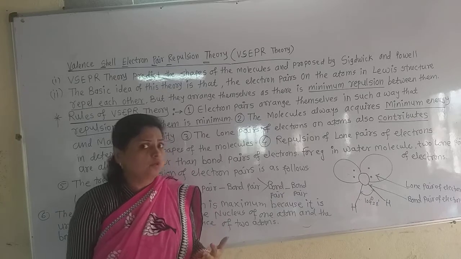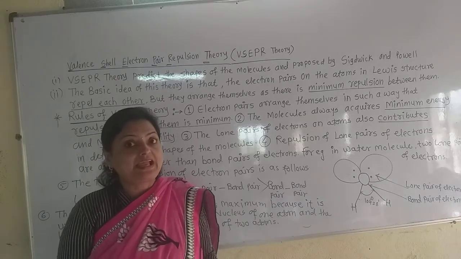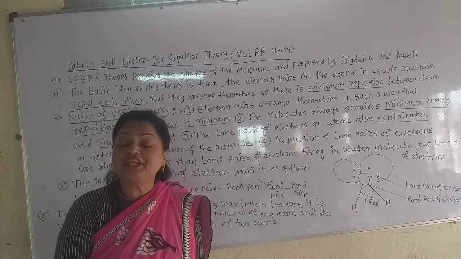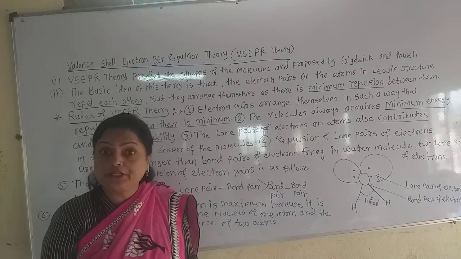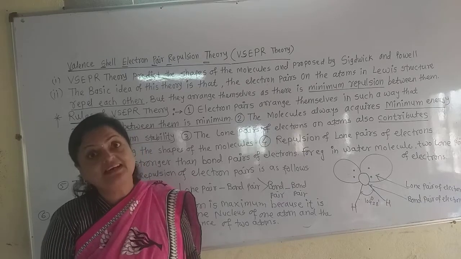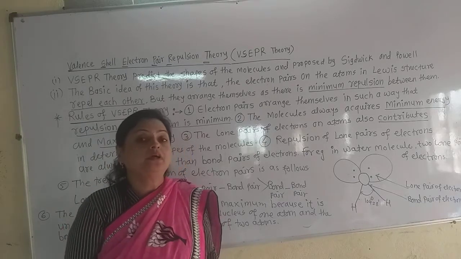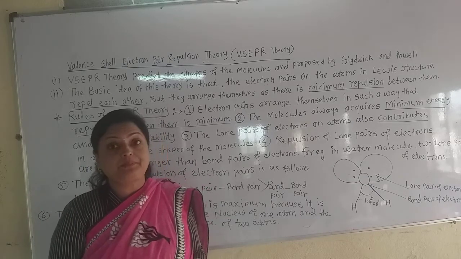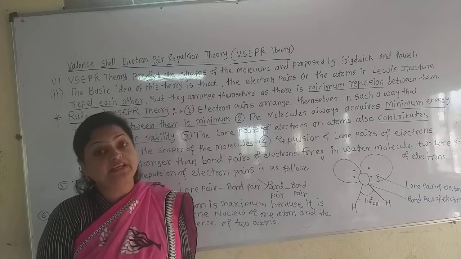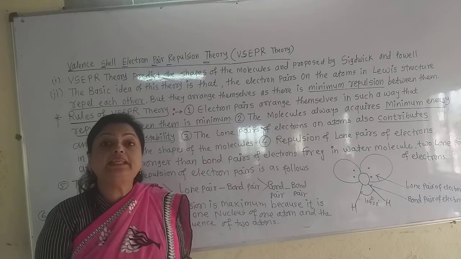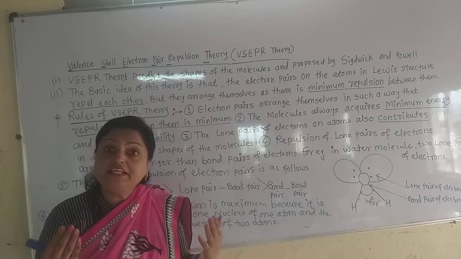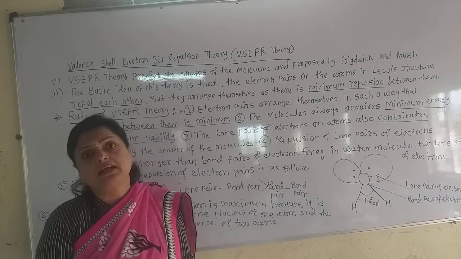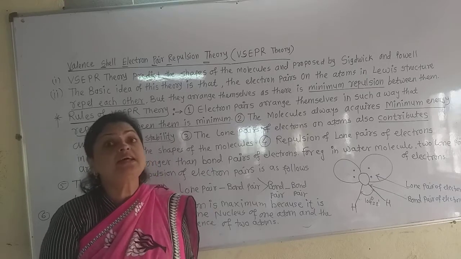We know that molecules have different shapes. The water molecule has a V shape, that is the angular shape. The methane molecule has the tetrahedral shape. Ammonia has a distorted tetrahedral shape. And in the last lecture we have already seen that beryllium dichloride has the linear shape. Then how these shapes come about is the question in the mind of the scientists.